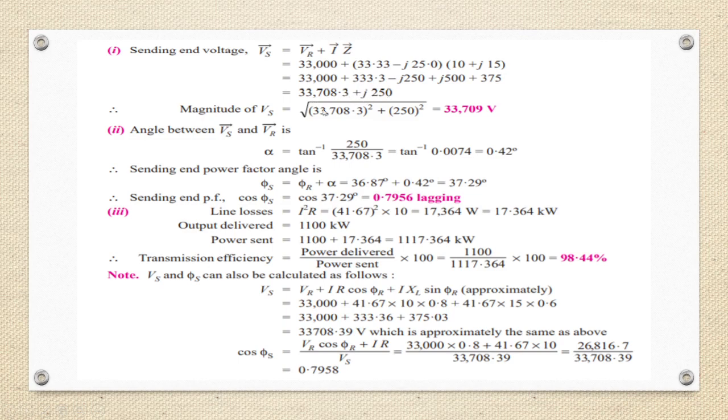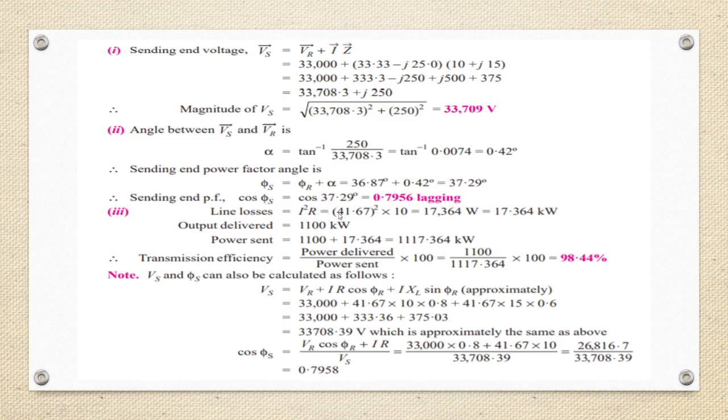33,708.3 plus j250. Magnitude will be the root of this value, that is 33,709 volts. Angle between Vs and Vr, alpha, is tan inverse of 250 by 33,708.3, that is 0.42 degrees. Sending end power factor angle phi s is equal to phi r plus alpha, that is 36.87 plus 0.42, that is 37.29. Sending end power factor cos phi s is cos of this value, that is 0.7956 lagging.